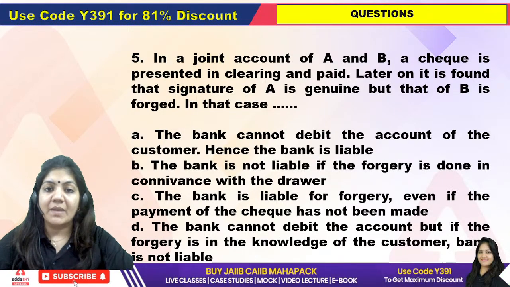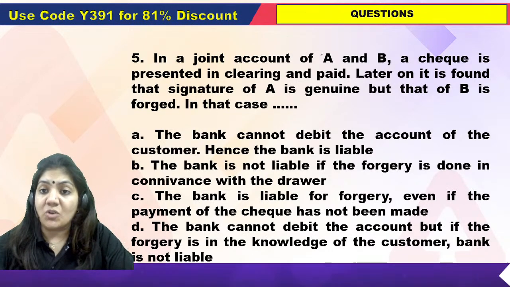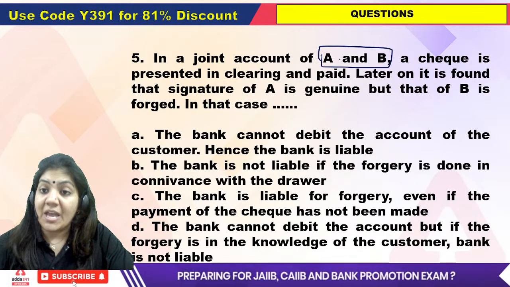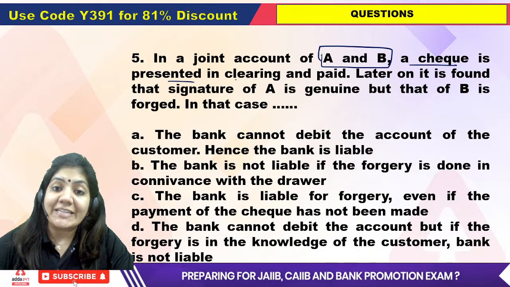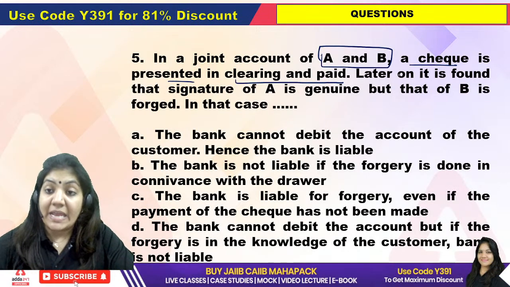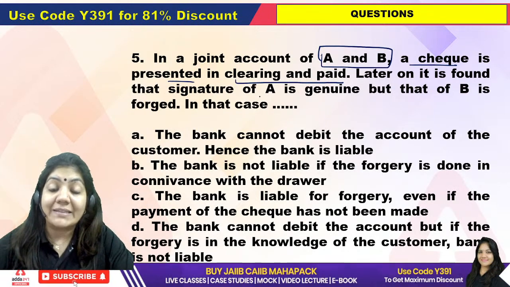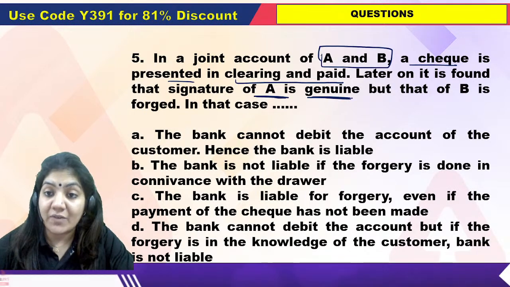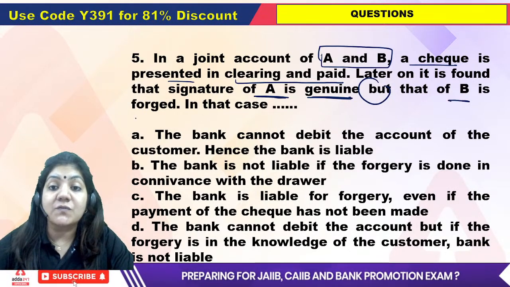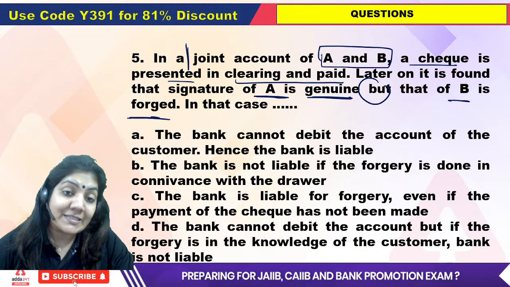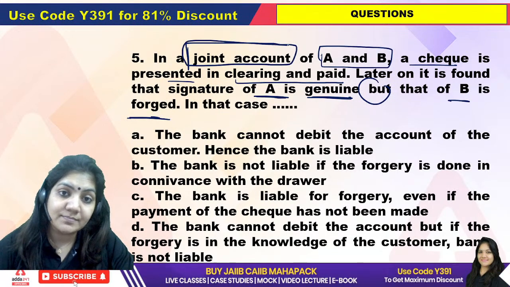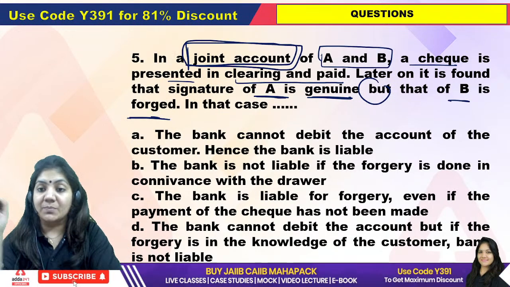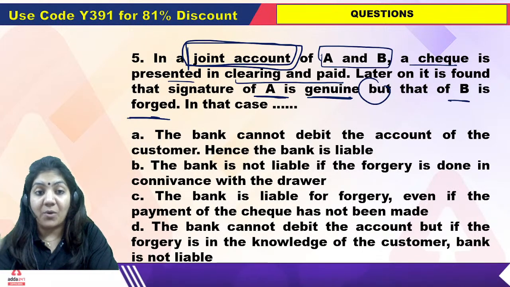Okay, now in a joint account of A and B, a check is presented in clearing and paid. Later on, it is found that the signature of A is genuine, but B's is forged. And class, this is a joint account. Joint account means both signatures are very, very important.